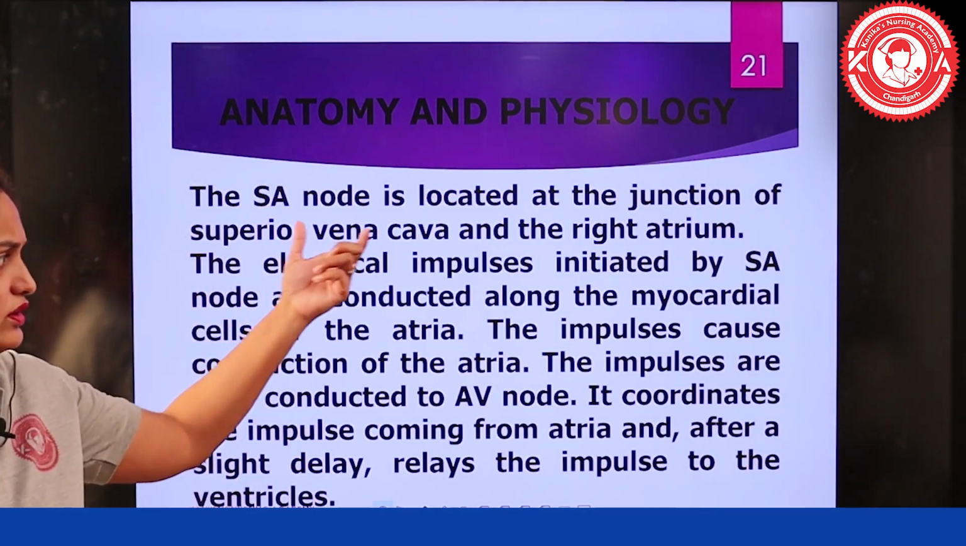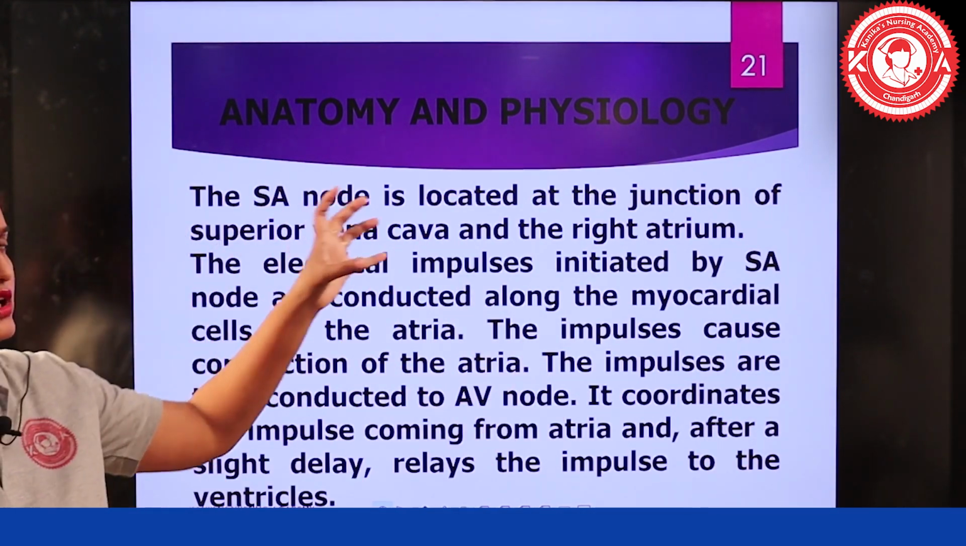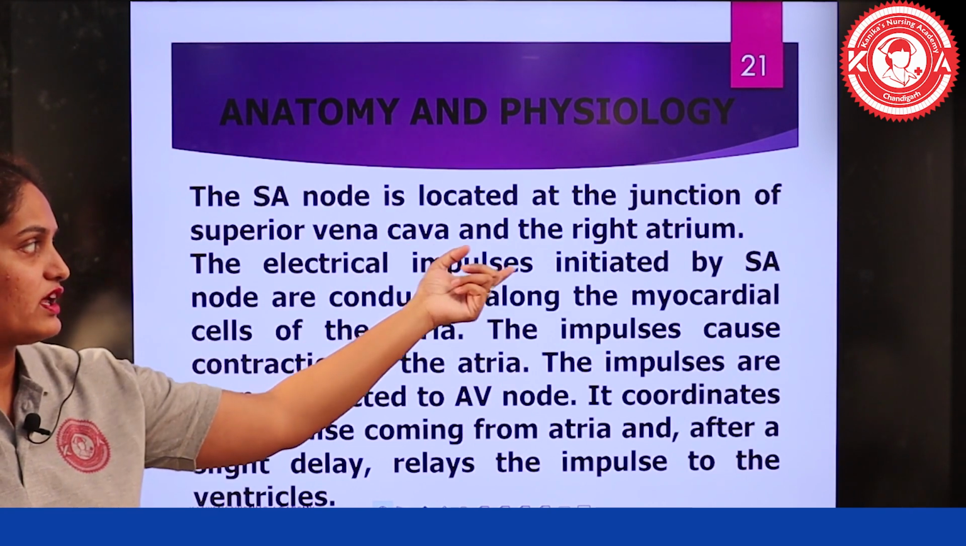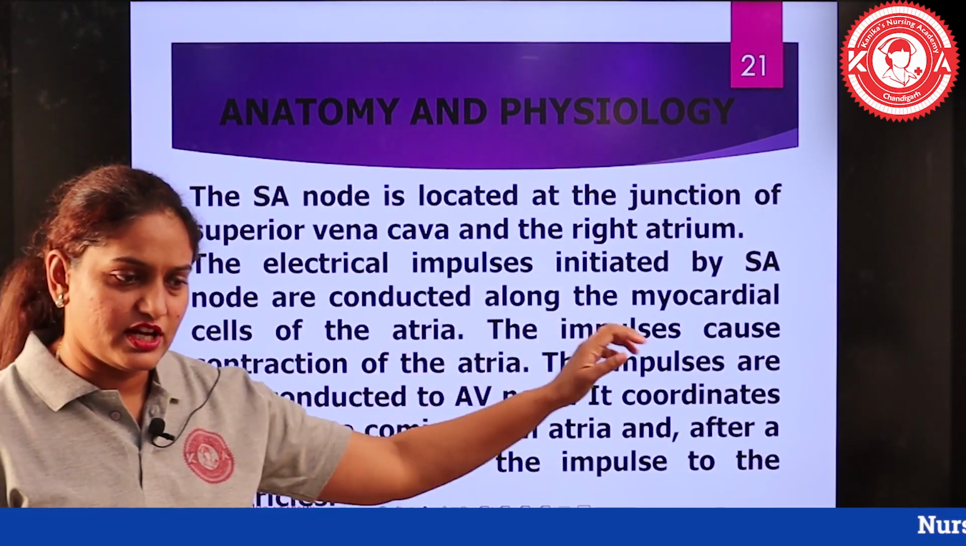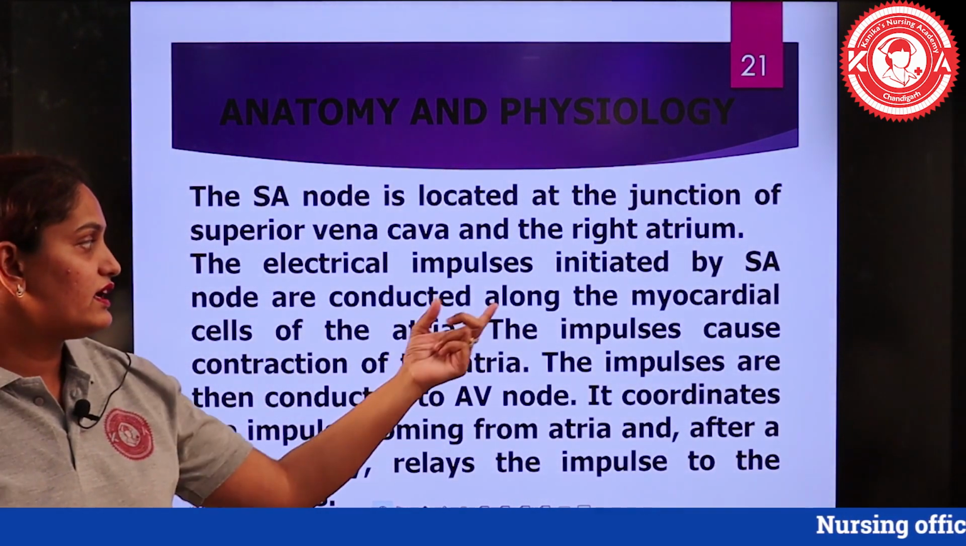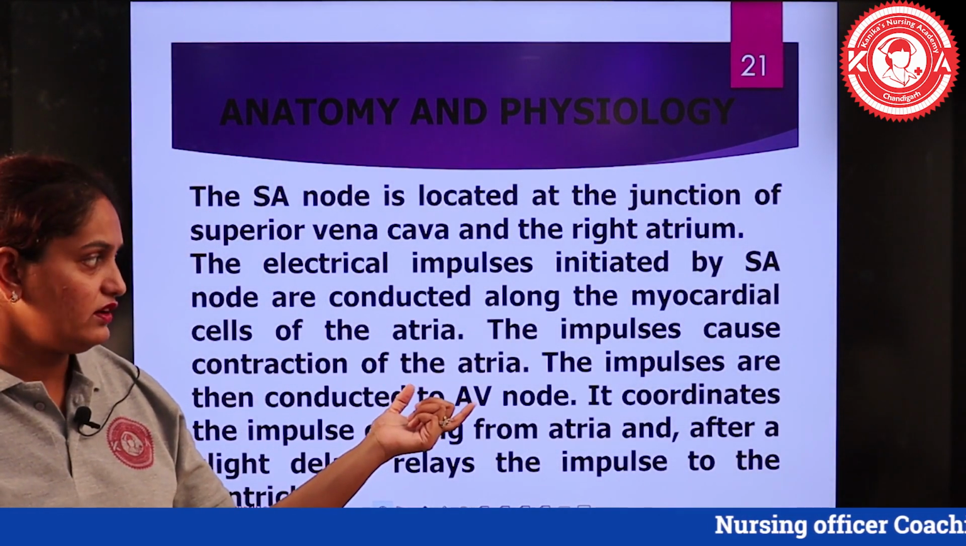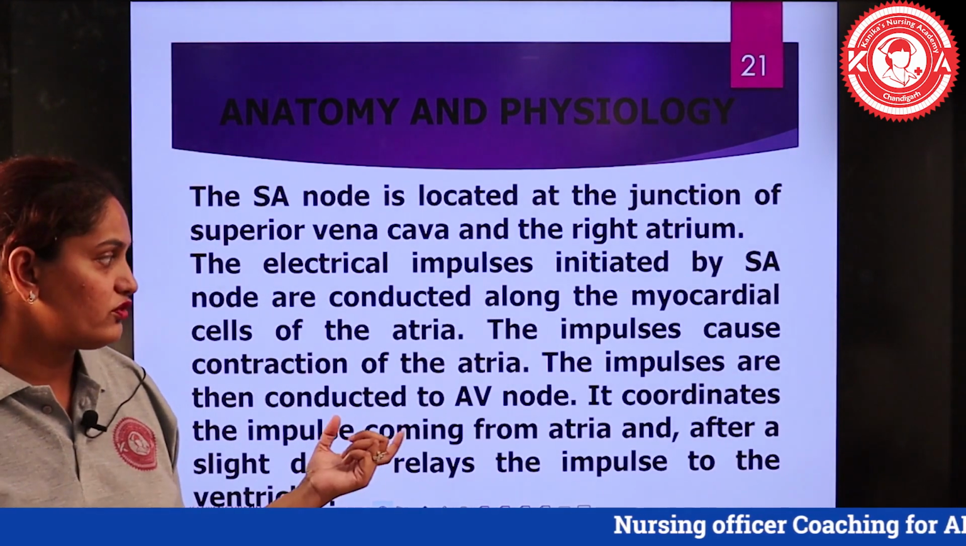So we know this already, we have discussed. The SA node is located at the junction of the superior vena cava and the right atrium, and the impulse is initiated by the SA node initially. It is conducted along the myocardial cells of the atria, which causes the contraction of the atria.